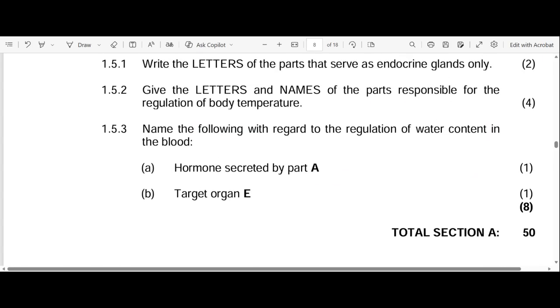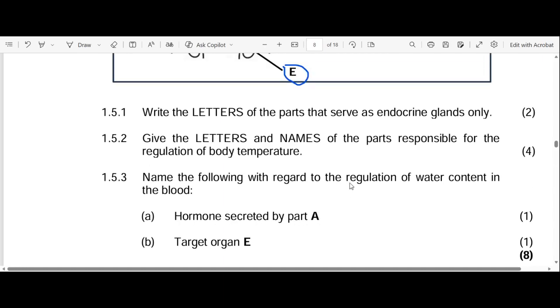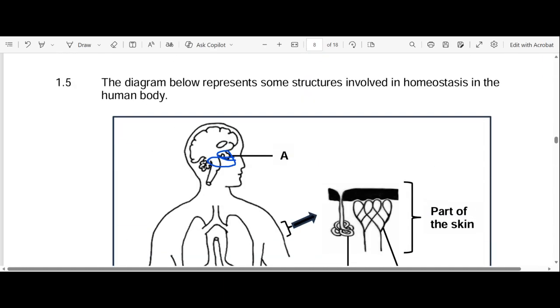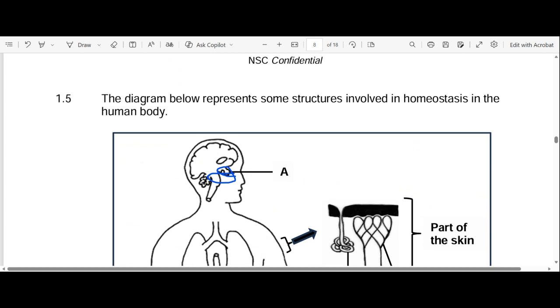Okay, now let's go to 1.5.3. Name the following with regard to the regulation of water content in the body. A hormone secreted by part A. Let's check our part A. We've already identified part A. Part A is the pituitary gland.